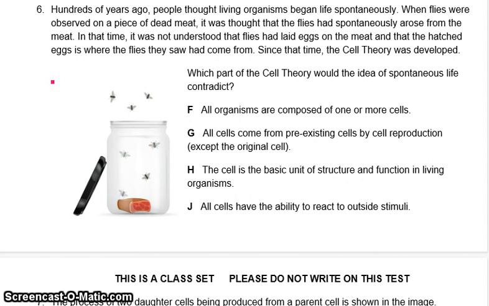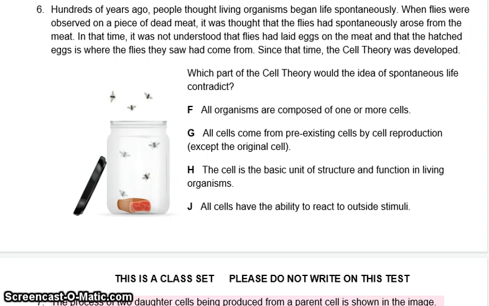Question 6. Hundreds of years ago, people thought living organisms began life spontaneously. When flies were observed on a piece of dead meat, it was thought that the flies had spontaneously arisen from the meat. In that time, it was not understood that flies had laid eggs on the meat and that the hatched eggs is where the flies they saw had come from. Since that time, the cell theory was developed. Which part of the cell theory would the idea of spontaneous life contradict, meaning is not true?